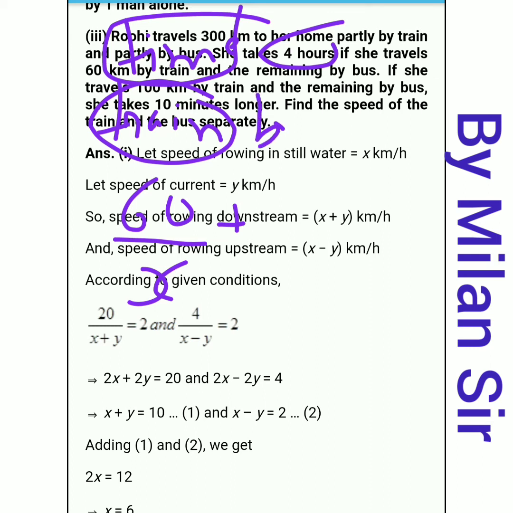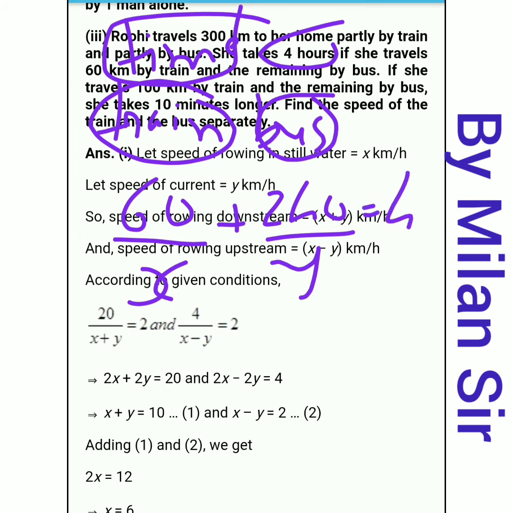For bus, distance is 240 divided by speed of bus, it is y. Total time is equals to 4 hours. Time taken by train plus time taken by bus is equals to 4 hours. So 60 by x plus 240 by y is equals to 4. Okay, this is our equation number 1.